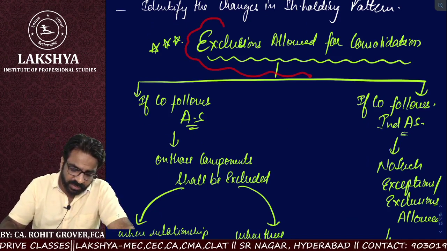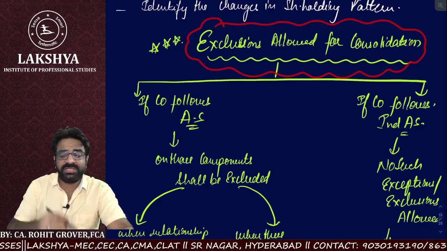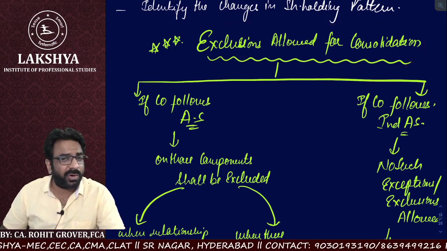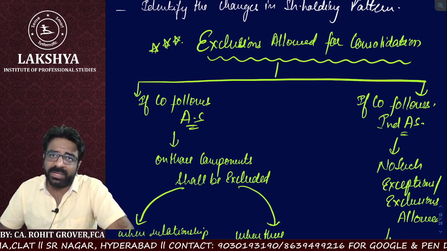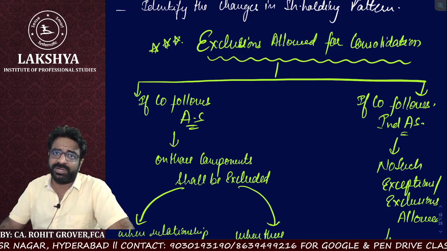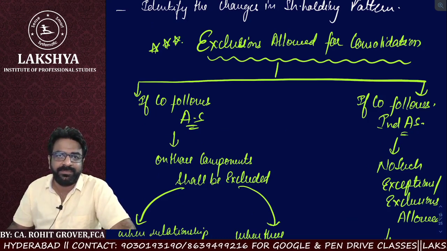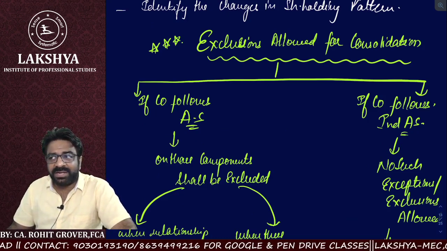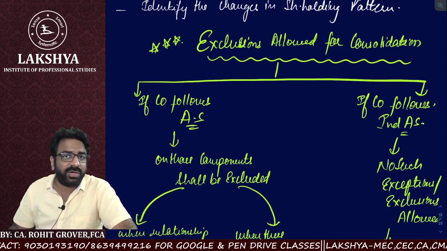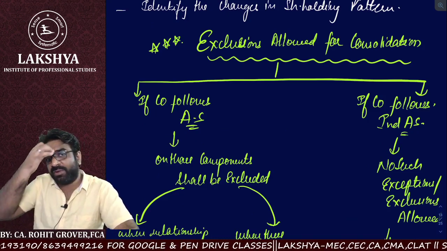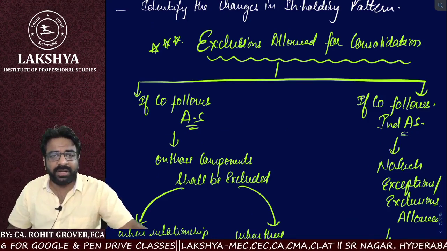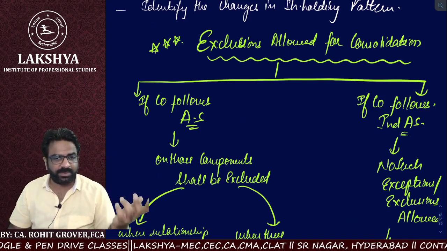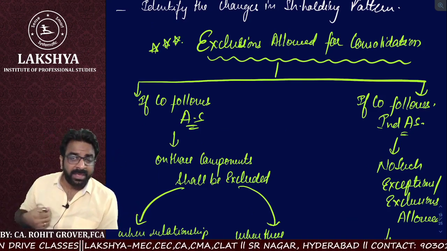Now listen to this. Exclusions allowed for consolidation. It means which components are not to be included for the purpose of consolidation, that we are going to understand. Now you will understand which components are not required to be included for the purpose of preparation of consolidated financial statements, whether a red signal or a green signal. Let us proceed.